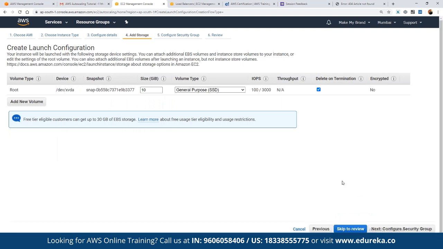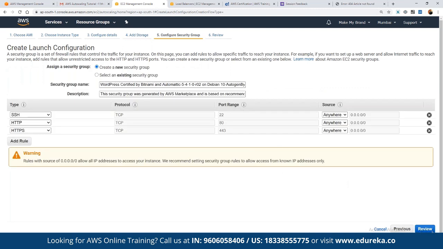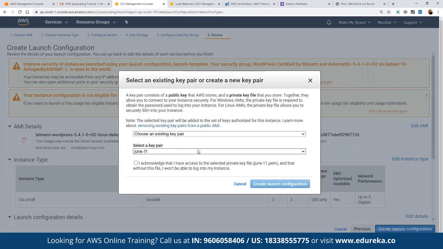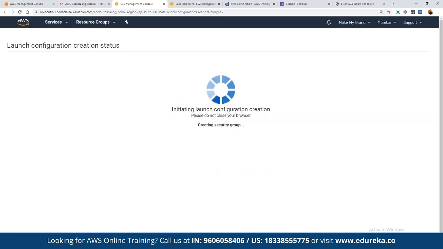Then we can choose the entire configuration in terms of storage. We can define the security groups. We can review each and every parameter that we have set, and here we can see the entire configuration. Once we click on launch configuration, we are going to launch the configuration with the exact changes that we have defined. Here we can choose a key pair that we want to use. Once we choose the same key file and click launch configuration, we are going to see the launch configuration being created.